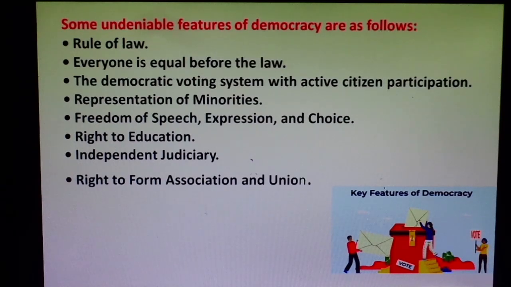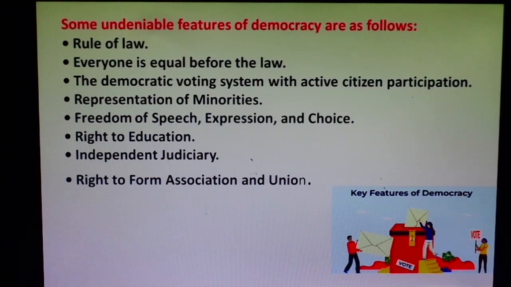Whatever decisions, whatever judgment will be passed by the judges, whether they are from the High Court, the Supreme Court or the lower courts, all of them have to be impartial in passing their judgments. This is a basic feature of our judicial system of India and another basic feature of democracy. Our judiciary should be impartial. Impartial judgment should be passed for each and every community, each and every group, each and every minority group or majority group, doesn't matter.